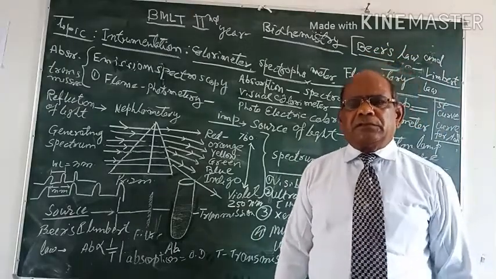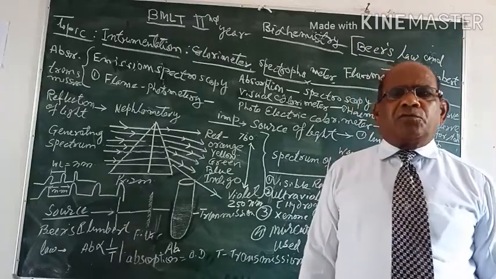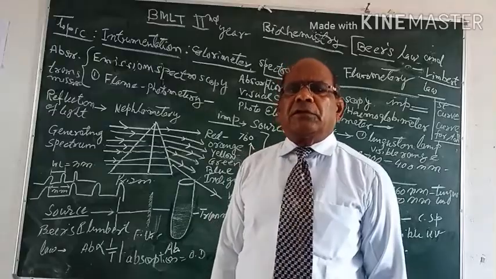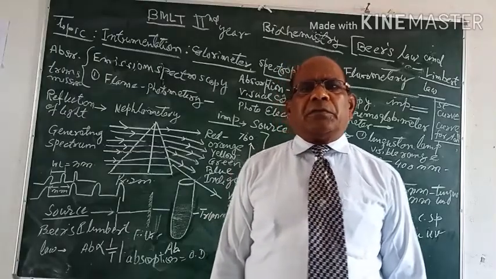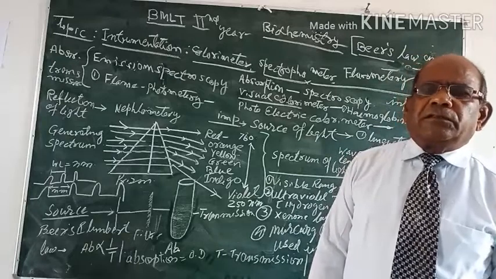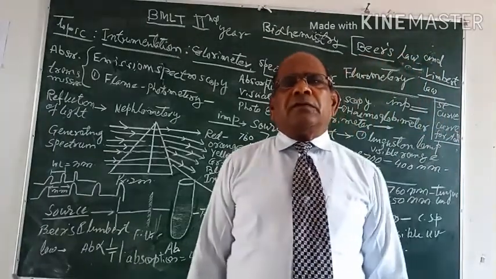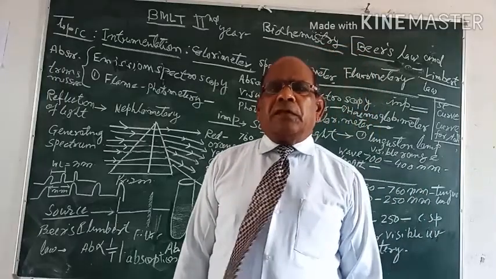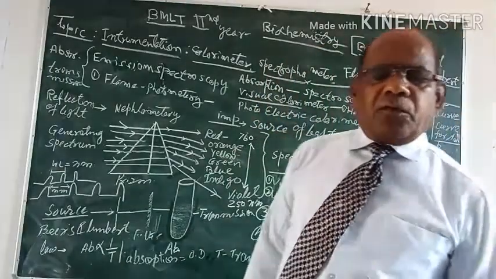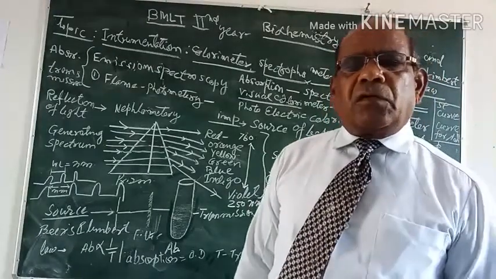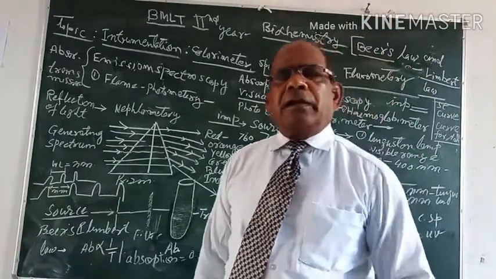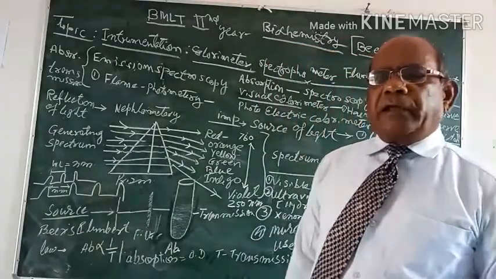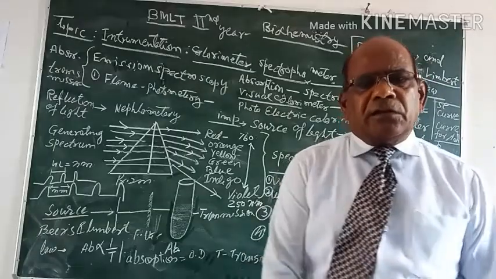Spectrophotometry, especially this chapter, is included in the prospectus of BMLT second year students. Under this chapter there is the colorimeter, then spectrophotometer, then flame photometry, then fluorescence technology. All these technologies related to the photometric measurement of light as radiant energy are included.